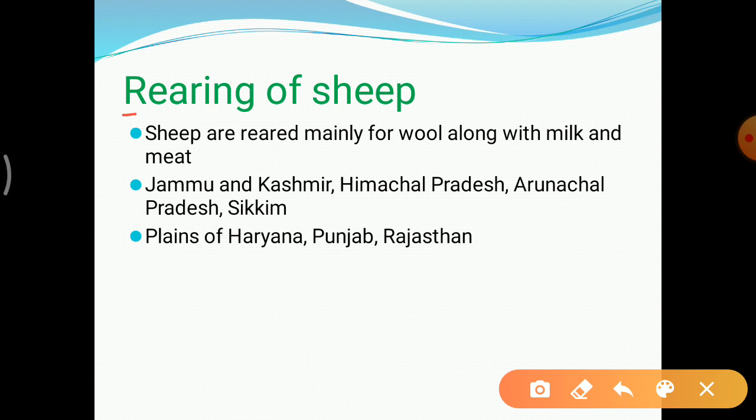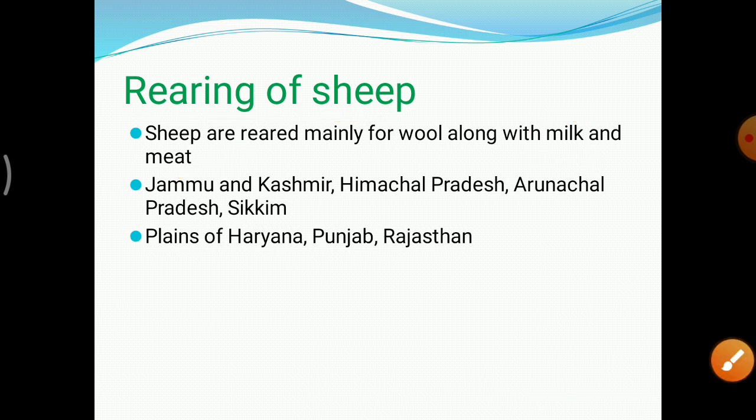First of all, rearing of sheep. Rearing means palna. So sheep are mainly reared for wool, and also they provide milk and meat. If you have traveled to any hill station, you may have noticed some shepherds taking their herds of sheep for grazing. Sheep are herbivorous and prefer grass and leaves.